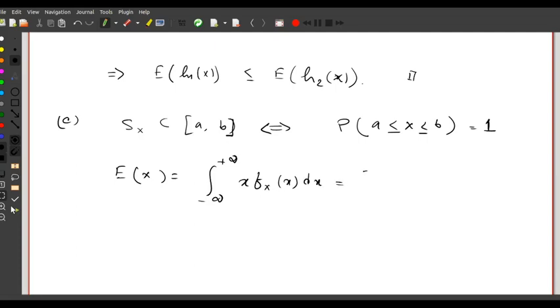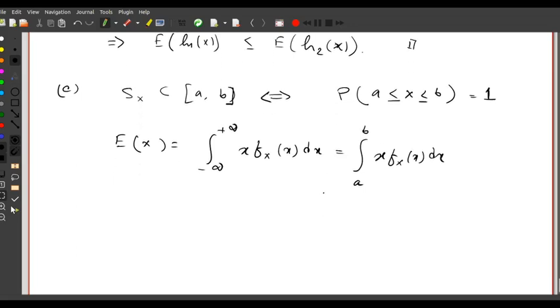Now this is the same as integration from A to B of x f of x dx, because outside the interval A to B the density function is 0, so that part will not contribute anything into the integration. Now I can write this quantity is greater than or equal to integration from A to B of A f of x dx. What I did, instead of x, I put the lower bound. That's why the integration will be lesser.